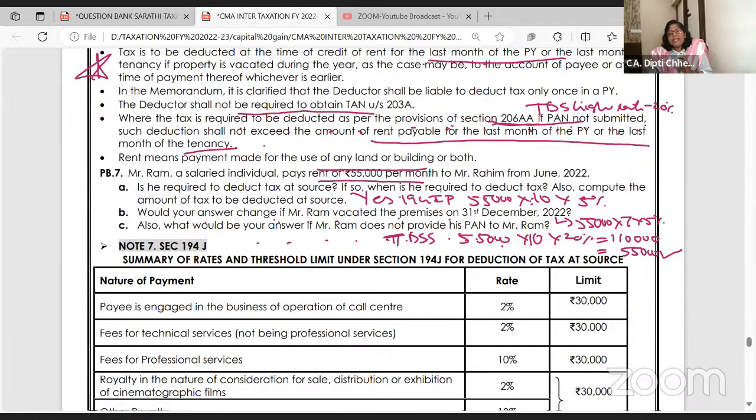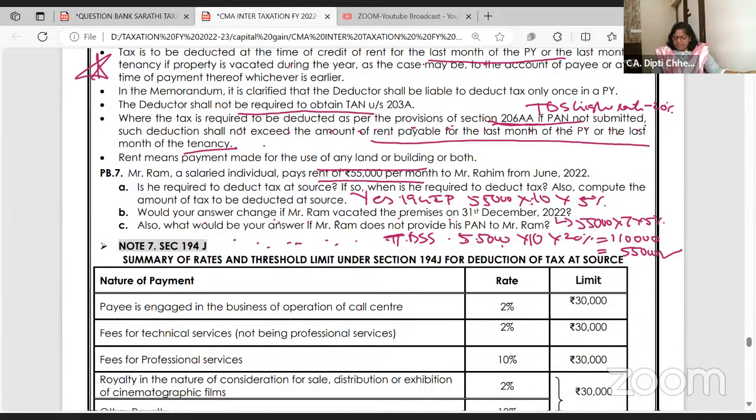See why I am taking these examples, because this is what is asked in the exam. Capital gains we studied for 4 days. If TDS has a weightage of 8 marks, what is the use of just memorizing sections and limits if you cannot understand their application, beta? So definitely comment below the video whether it is all clear and whether this way of teaching is helpful. That will give me feedback so that we can do it in a similar way tomorrow also.